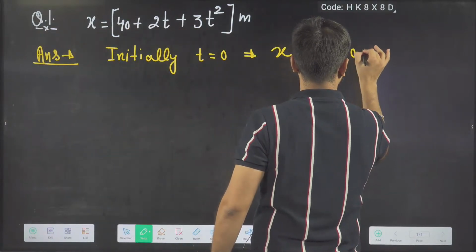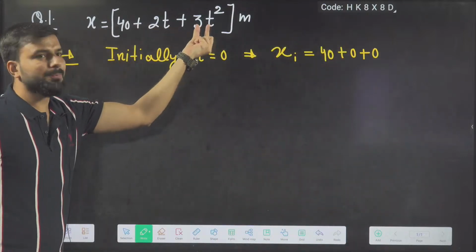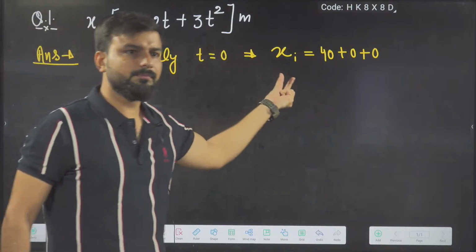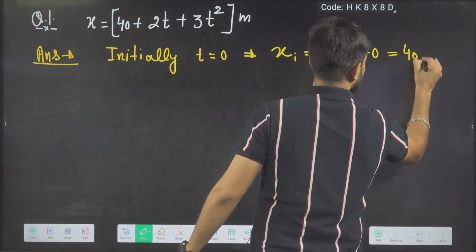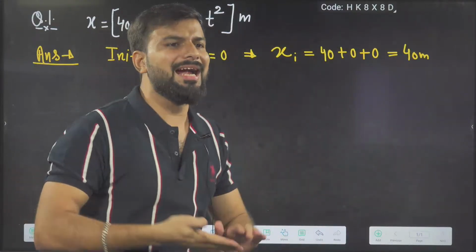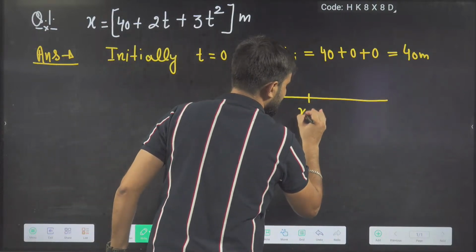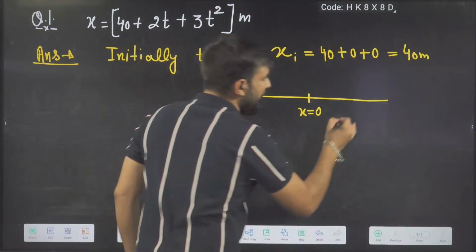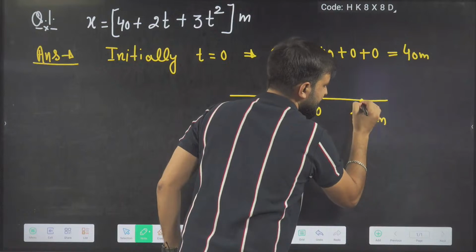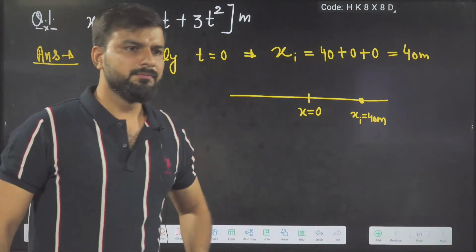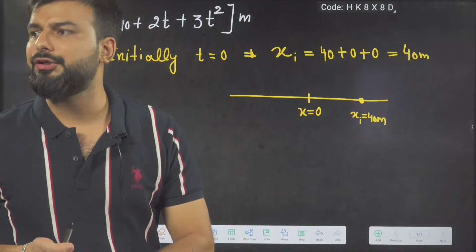40 plus 0 plus 0. Right or wrong? If you put 0 here, what answer will you get? This will be 40 meter. So the initial position: the object is not starting its motion from origin. If I draw a straight line, this is 0, and the object is starting its motion from x initial. This is the position, 40 meter. Right or wrong?